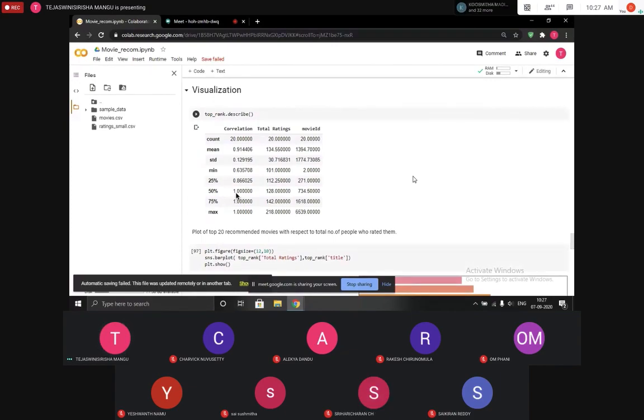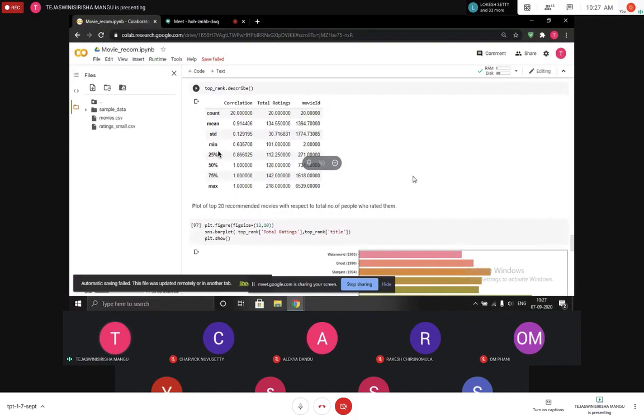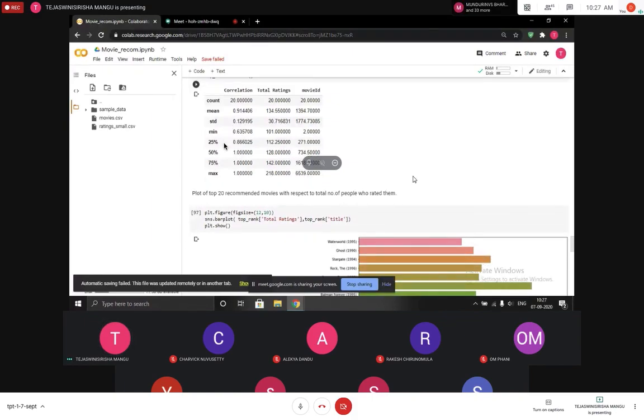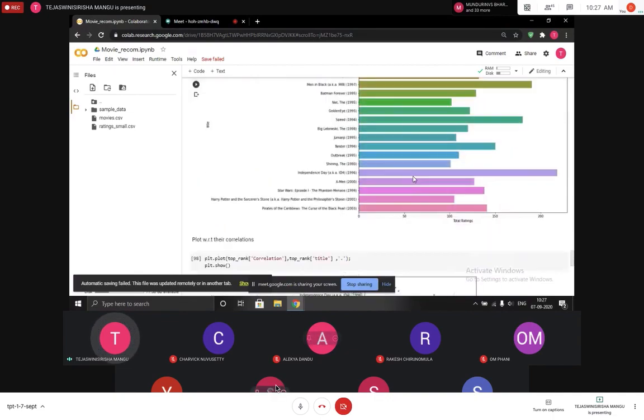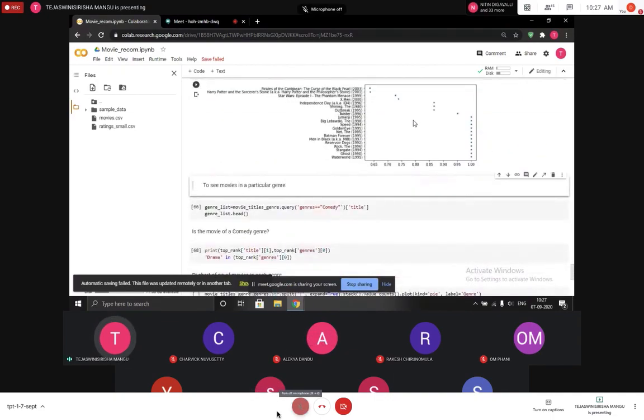Yes, sir. 50% of the movies are rated by the users exactly like the movie you have given as input, and for the leftover 50%, there are some variations. You can also see that more than 50% have correlations of 1.